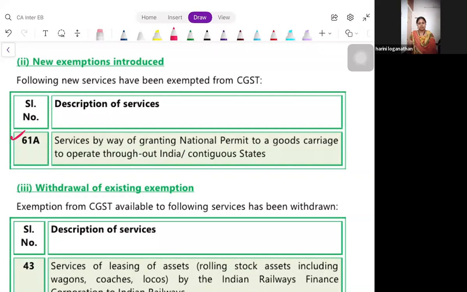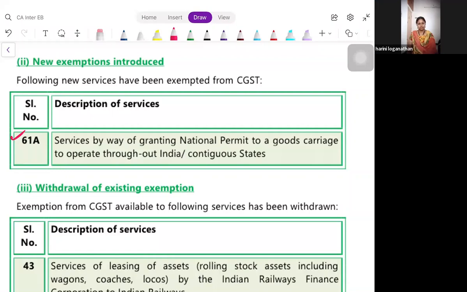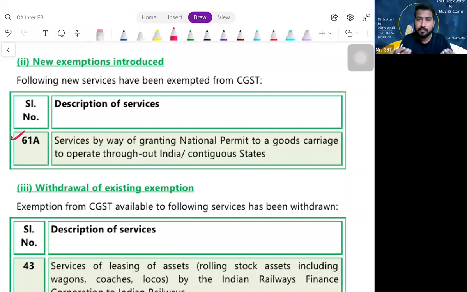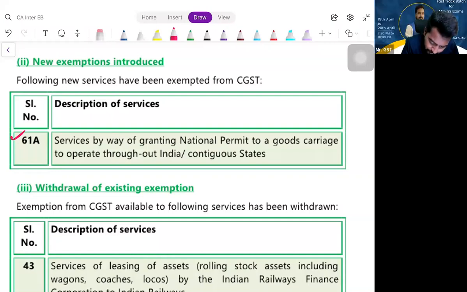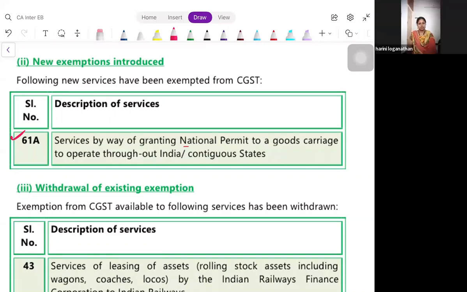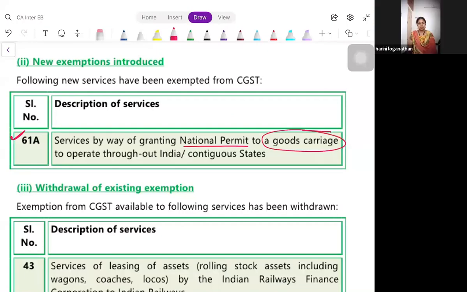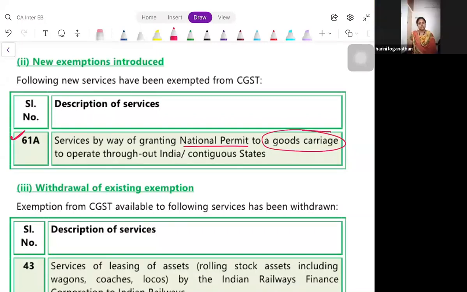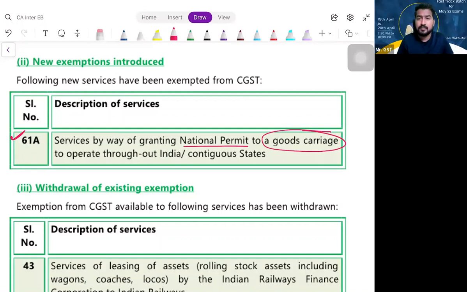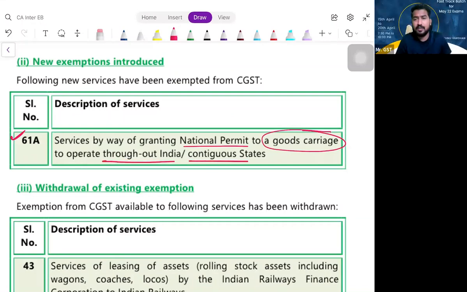Yes or no? When you purchase a vehicle, you ask for the permit from the respective transport authorities. So here we are talking about paying some consideration and getting what? We are getting the national permit, not for your passenger vehicles. Please understand, it is for your goods carriage. Goods carriage means the lorry. Yes or no? When you are going behind a lorry, there will be something like NP, national permit, or permitted in these following states. So you are getting that permit to operate your goods carriage throughout India or through some particular states. Clear?